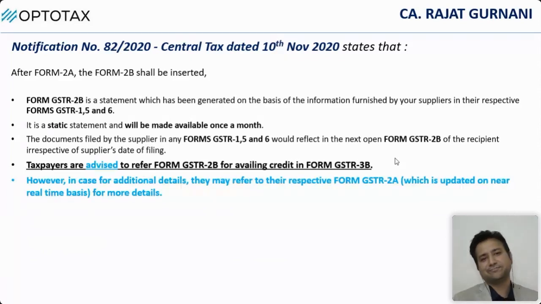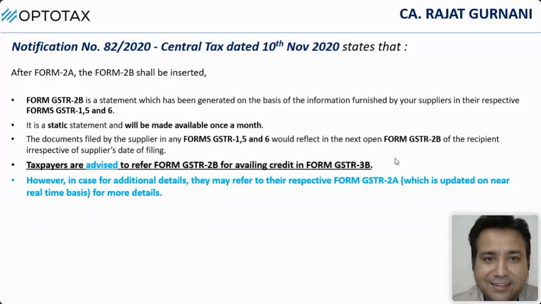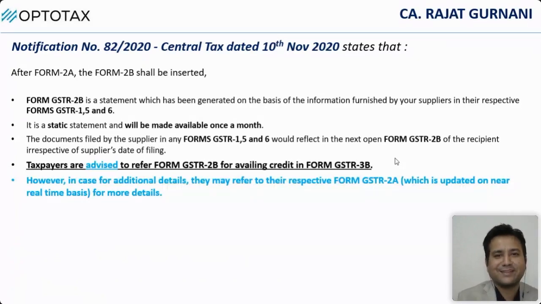Sir, what are you trying to say? I am trying to say the notification itself says taxpayers are advised. They may refer. It is not shall, right? SS Vadivel ji asks why GSTR 2A, why GSTR 2B, sir? Right now, if you ask me with which statement I need to make the reconciliation, I have not even reached the stage of reconciliation. I am still in claim. I am showing you what GSTR 2A is and what GSTR 2B is. The conclusion, I'll tell you. You will tell me the conclusion.